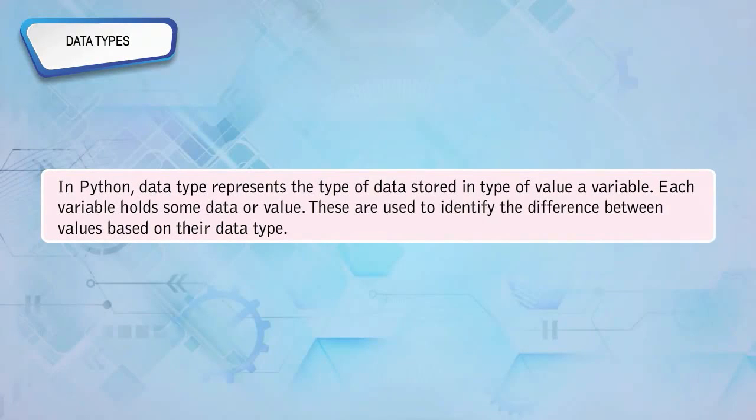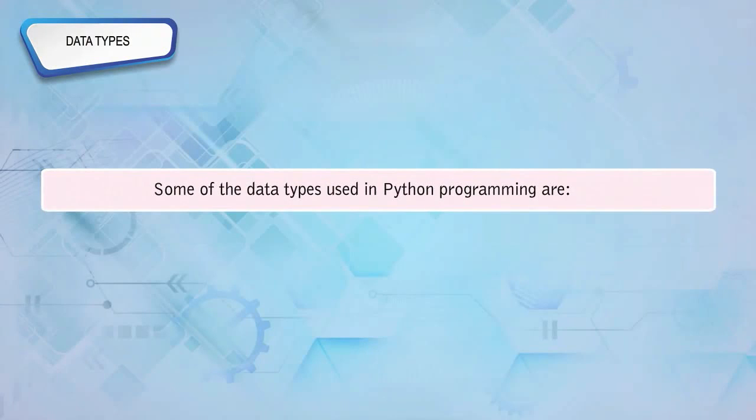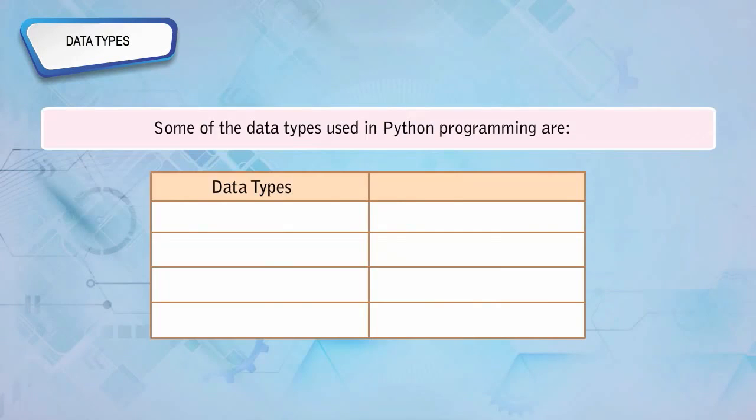Each variable holds some data or value. These are used to identify the difference between values based on their data type. Some of the data types used in Python programming are: data type, value. Integer, 2. Float, 15.2. Boolean, 5 greater than 2. String, hello.